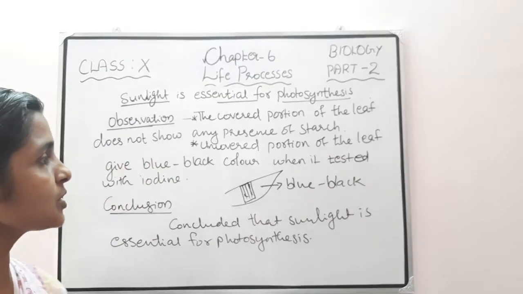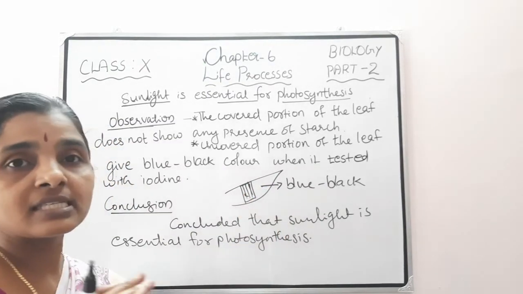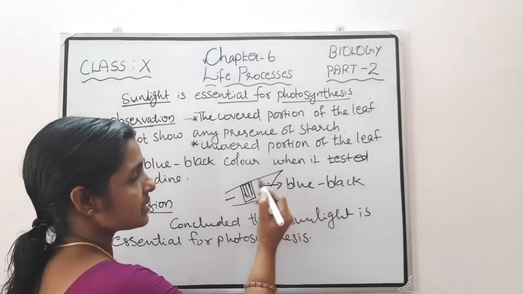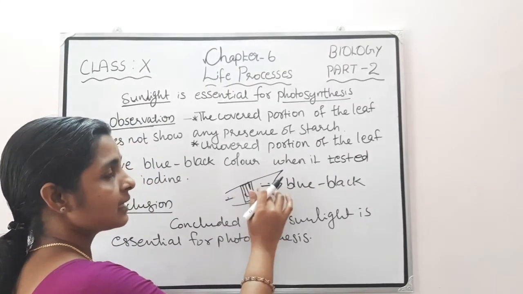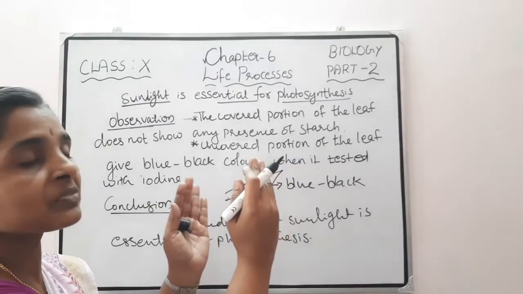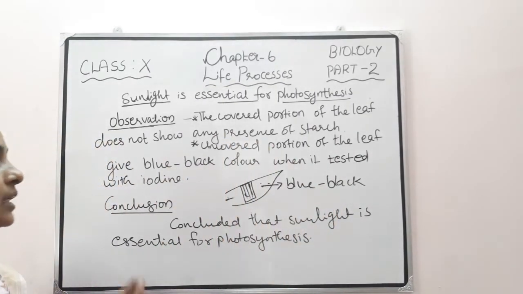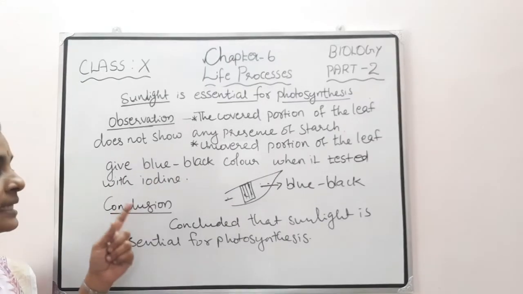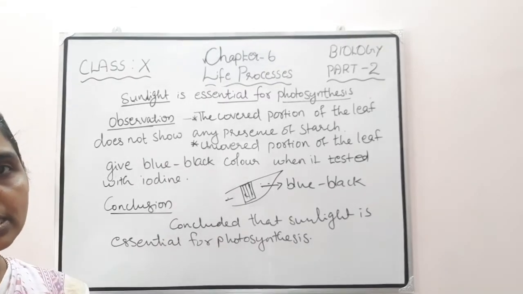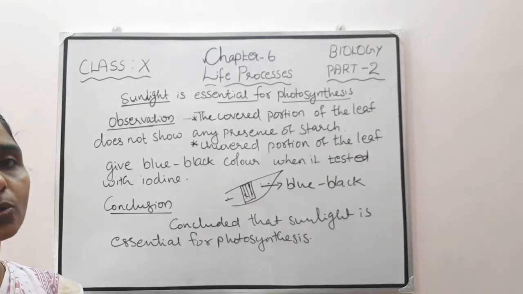So in this experiment, only those portions that are uncovered can synthesize their food, because only this region is getting sunlight. This region and this region are the only ones getting sunlight. They are green in color and are getting sunlight, so only those portions synthesize starch, so this uncovered part shows blue-black color. Then from this experiment, what can we conclude? We can conclude that sunlight is essential for photosynthesis.